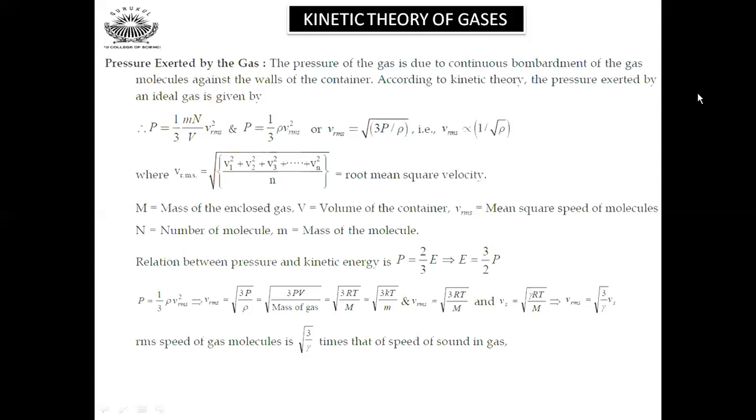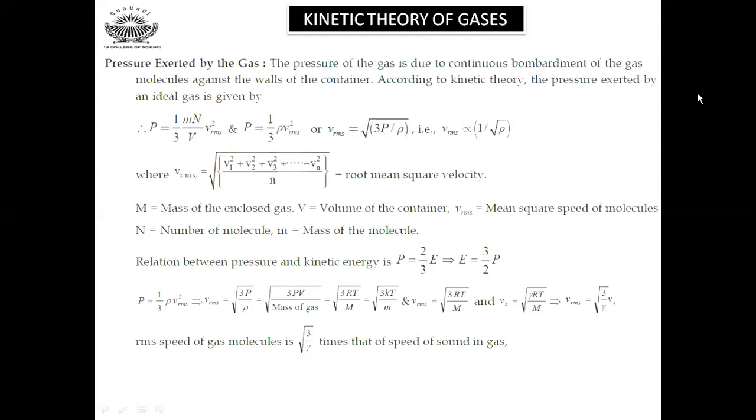Here Vrms is called the root mean square velocity, which is defined as the root of the mean of the squares of the individual velocities of the gas molecules. Then you have a relation between pressure and kinetic energy: P equals 2 by 3 times E, or E equals 3 by 2 times P. There is a series of changes in the equations in different terms, you can go through it.